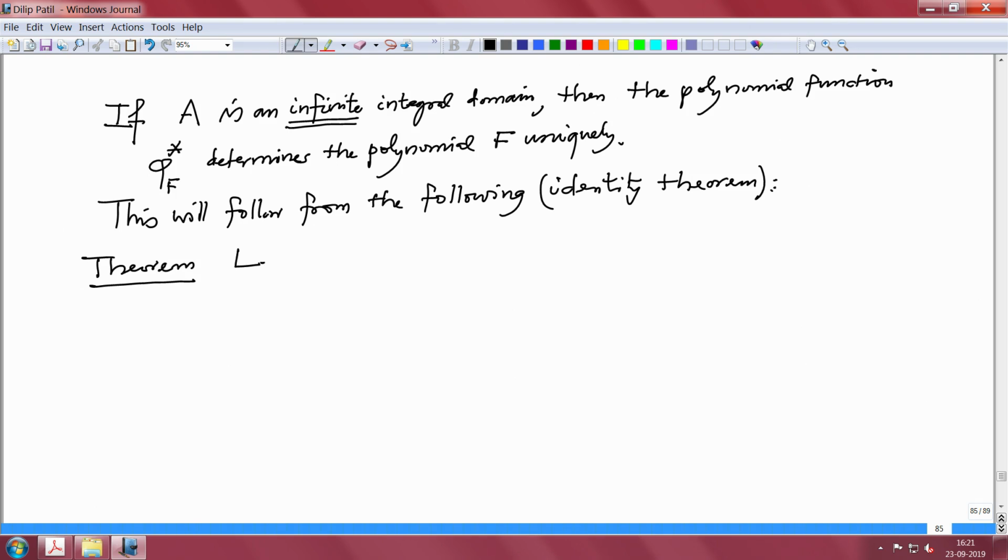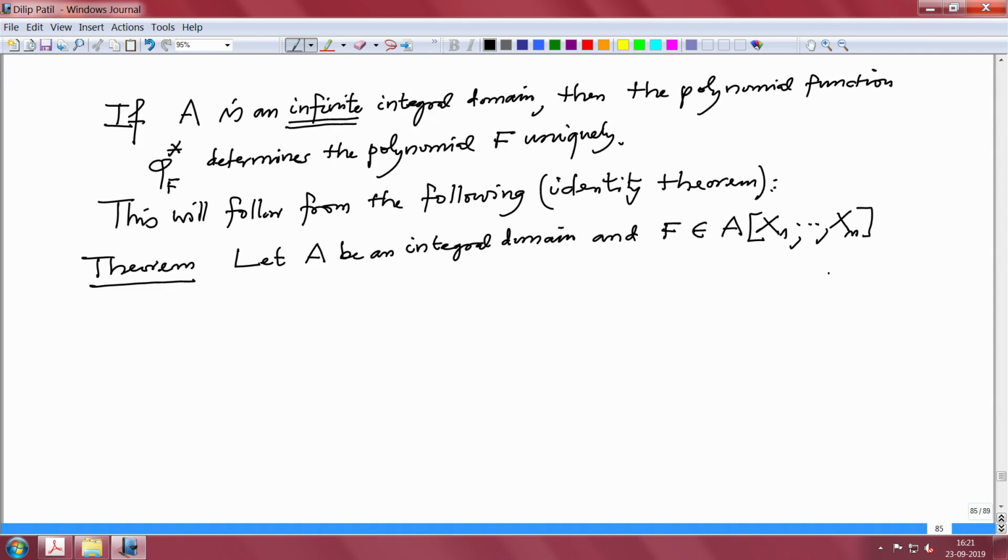Let A be an integral domain. I will state it in a more general setup. So let A be an integral domain and capital F a polynomial in several variables over A, in A[x1 to xn], and this is a non-zero polynomial.